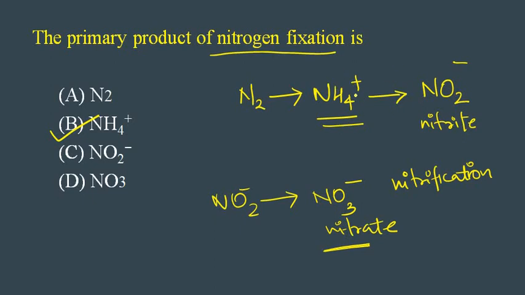The conversion of ammonia to nitrite is carried out by Nitrosomonas, Nitrospira and Nitrosococcus.